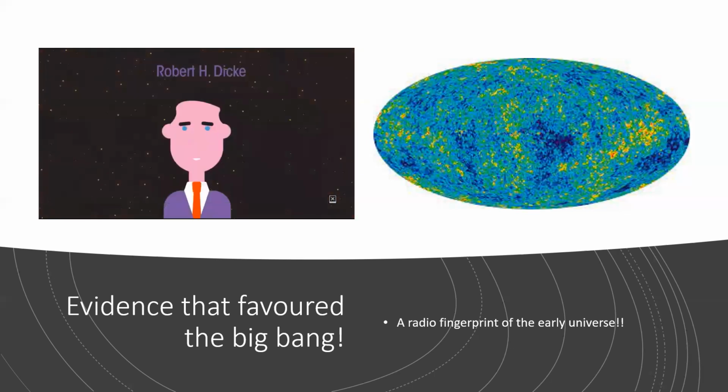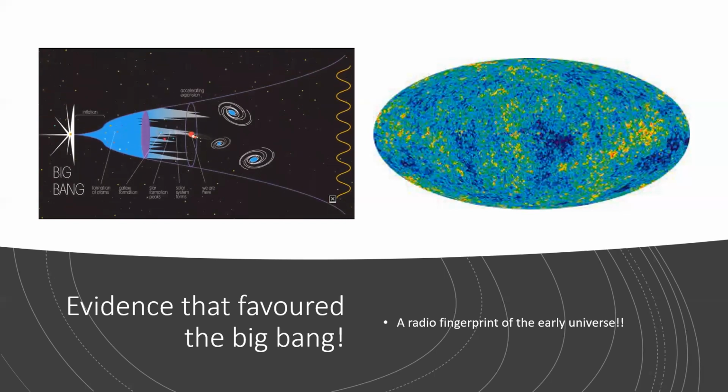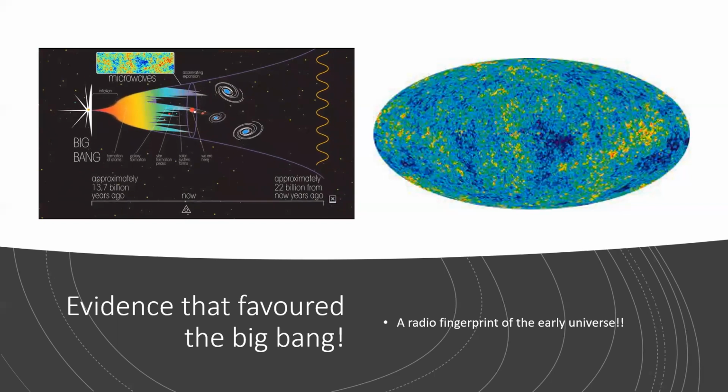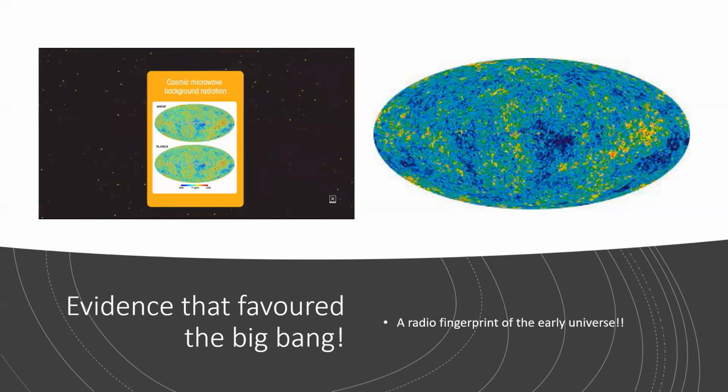Around the same time, Robert Dicke was investigating something called the Big Bang Theory. He thought that if this theory for the origin of the universe was correct, the whole universe should still have some microwaves present. Then Dicke heard about Penzias and Wilson's experiments. The microwaves turned out to be what was left after 10 to 20 billion years of the expansion of space, being the remains of the heat of the Big Bang. These microwaves are called cosmic microwave background radiation, or CMBR.